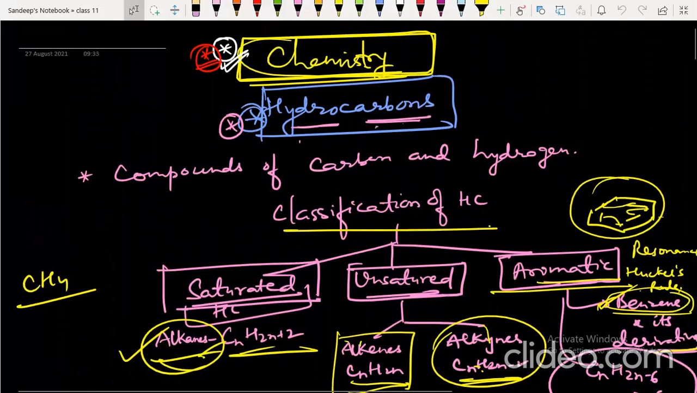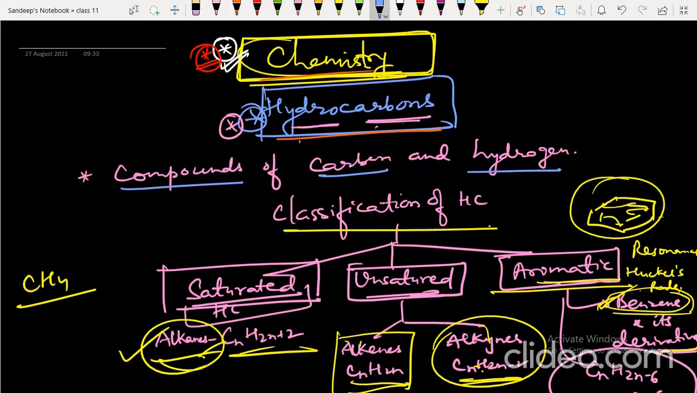Good morning, students. Today I'm going to start hydrocarbons. Hydrocarbons are the compounds of hydrogen and carbon. How are they classified? They are classified broadly into three types: saturated hydrocarbons, unsaturated hydrocarbons, and aromatic hydrocarbons.